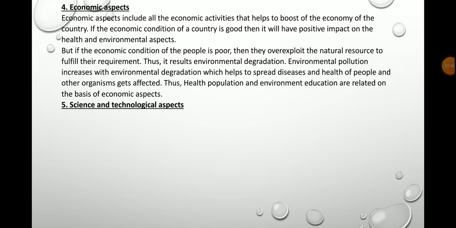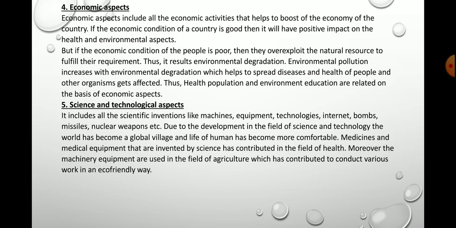The question is, the interrelationship between health, population and environment education on the basis of science and technological aspect. Yes, so now the key point is science and technological aspect. We need to focus our answer. While answering this question, we have to focus on science and technological aspect, and we need to show its relation with health, population and environment. So here we go. Science and technological aspect includes all the inventions till today, like machineries, equipments, technologies, internet, bombs, missile, nuclear weapons and so on.